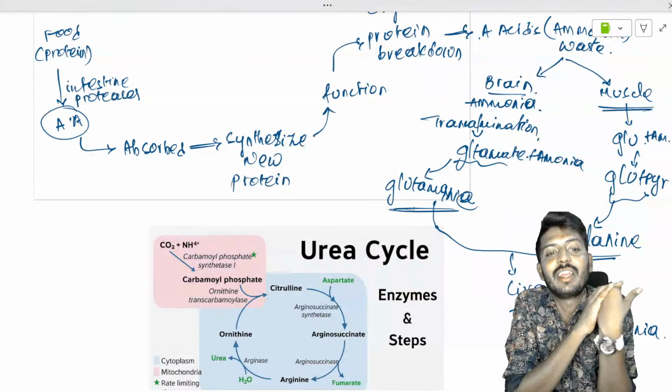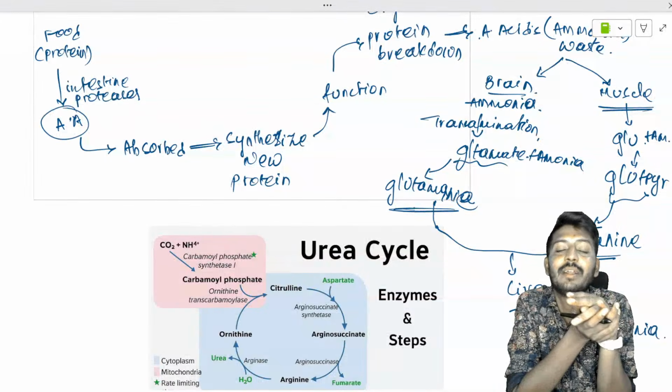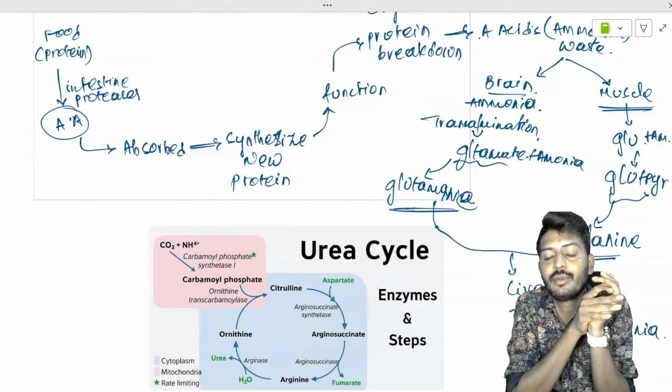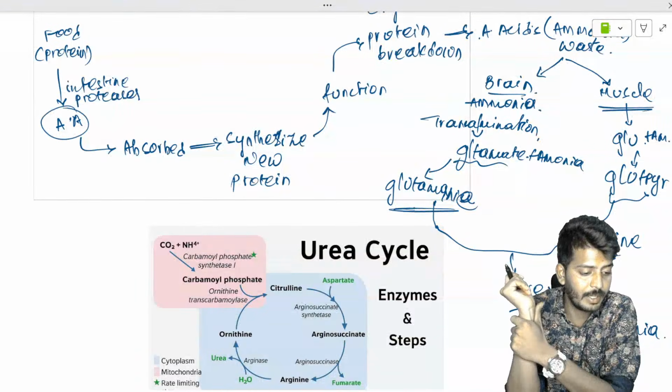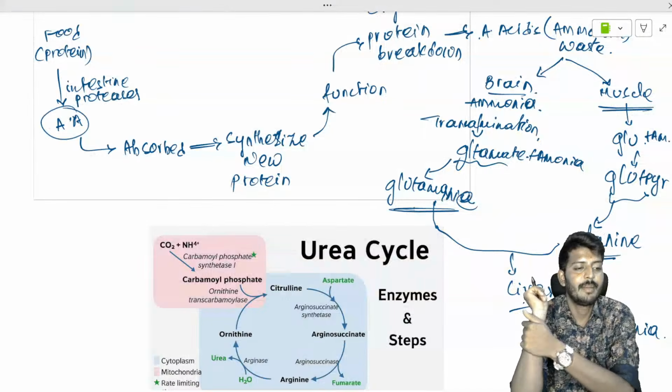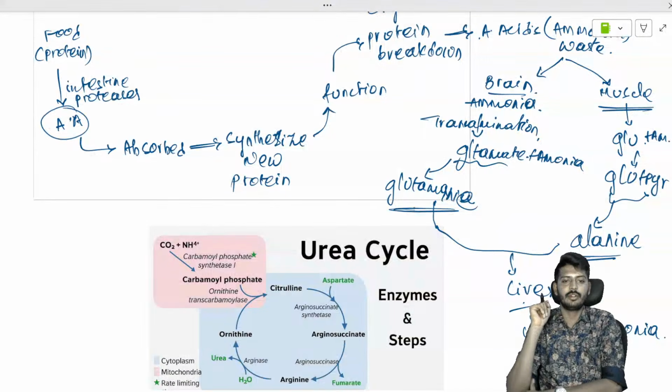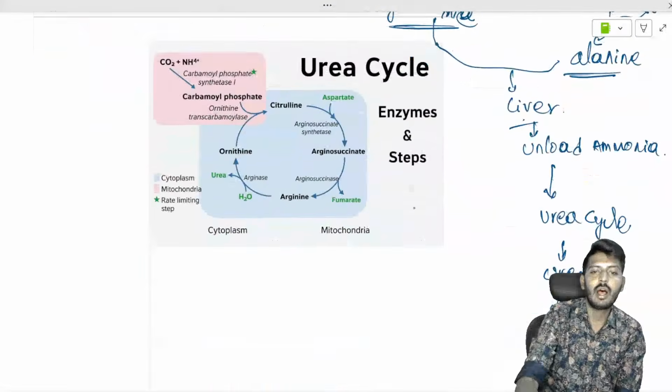So now here you have understood how your body handles the proteins. Meanwhile you also understood the transporters of ammonia in the body. समझ में आया? Understood?